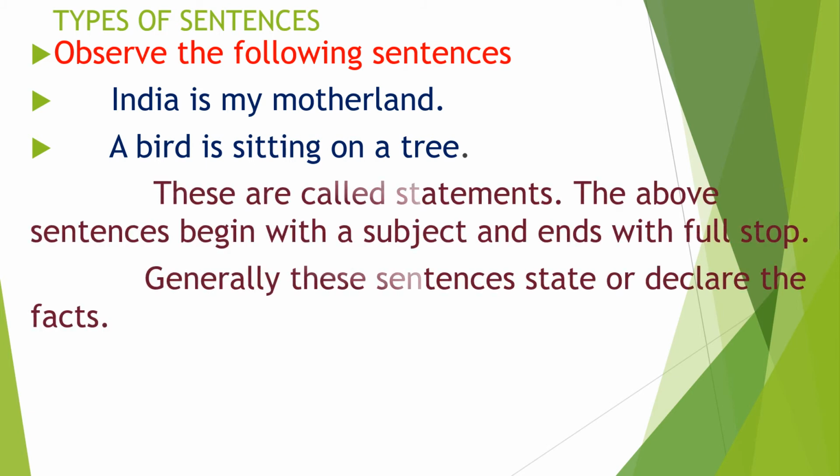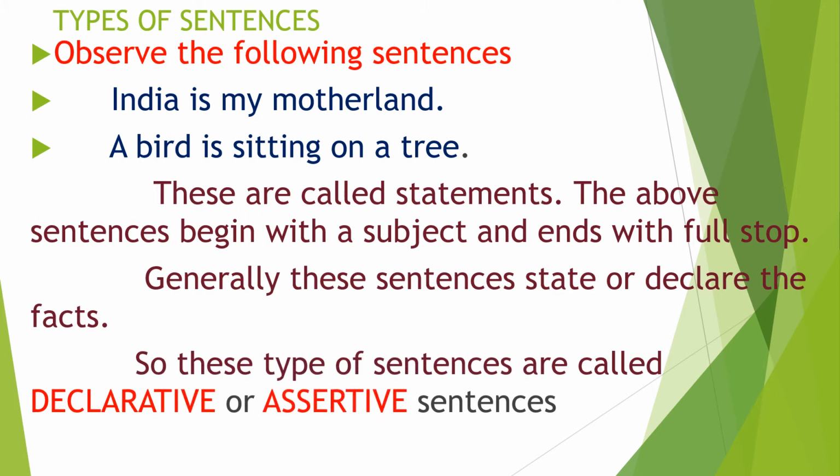Not only that, these two sentences are called statements. Why? Because these two statements state or declare facts. So we can give a separate name to these sentences: declarative sentences or assertive sentences. Understood? A declarative sentence states or declares facts. Depending on the function of the sentence, we can give the name declarative or assertive sentence.